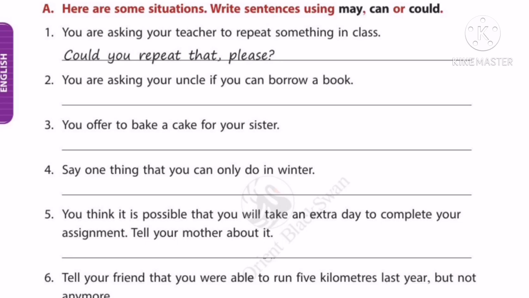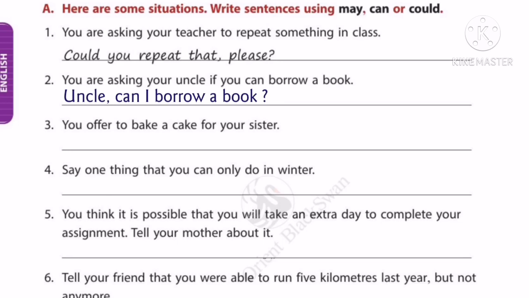See the next one. You are asking your uncle if you can borrow a book. What will you ask? The other person is your uncle, so we can use a very informal way. We can ask like this: Uncle, can I borrow a book?